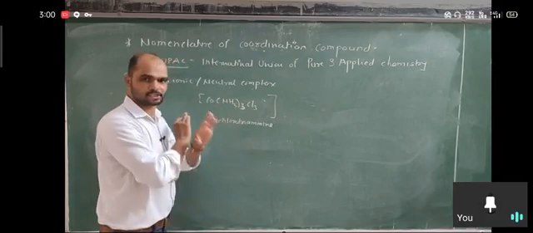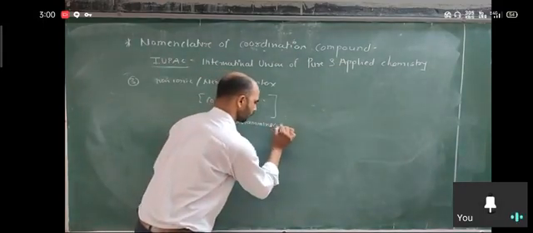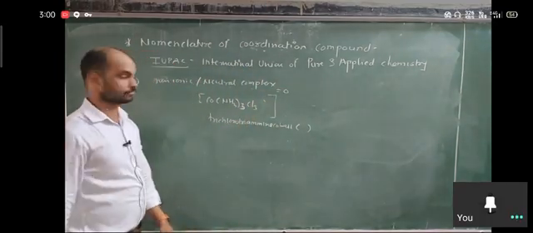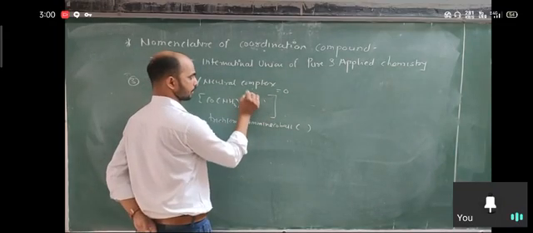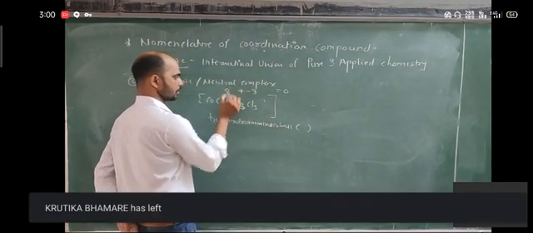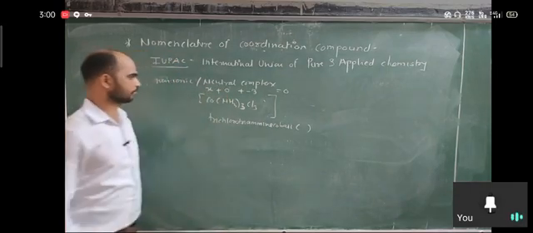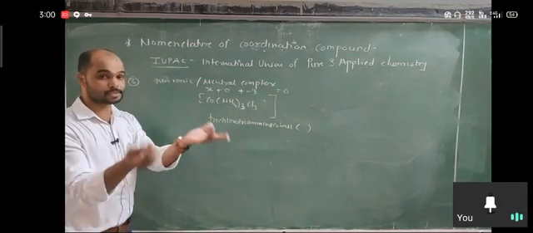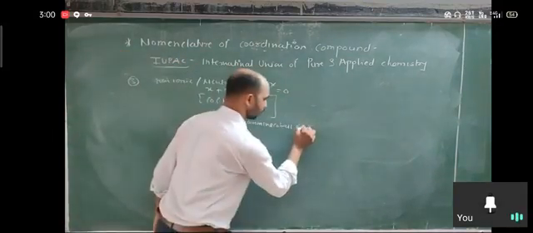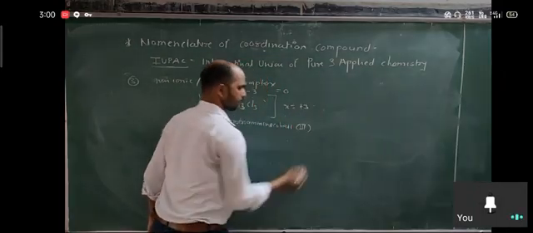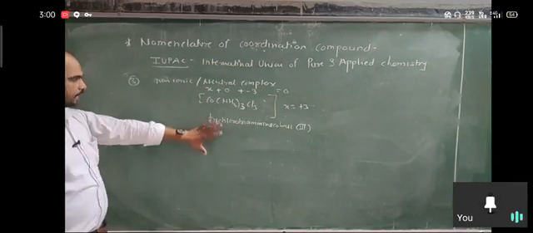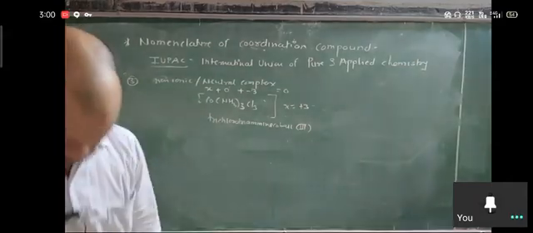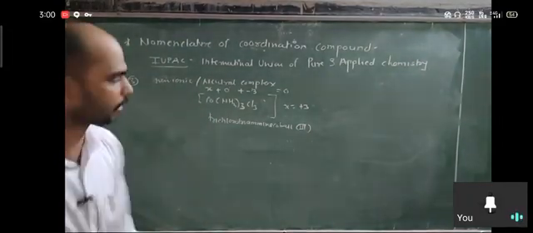For neutral complexes, there is no change in the name of the metal, so cobalt. What is the oxidation state? Here the charge is zero. Cl shows -1, so 3 Cl shows -3 charge, plus 0 for the neutral ligand, and X for cobalt. So X plus 0 plus -3 is equal to 0. That means X will be +3, so here the oxidation state is 3. Here the name is finished. So write the name of a neutral complex in a single word. It is about the third rule.